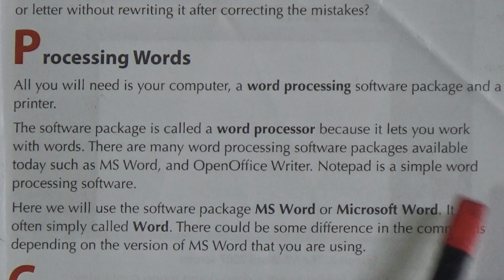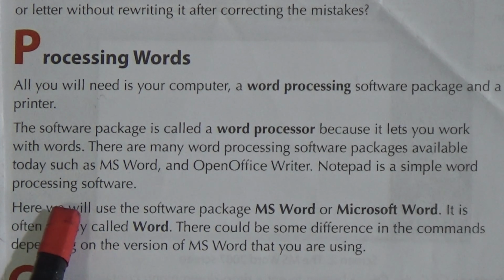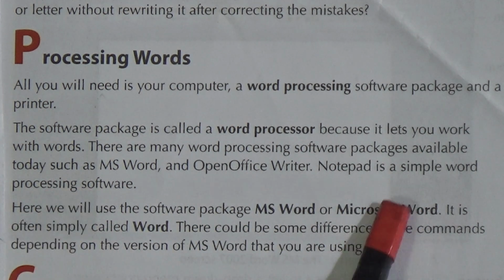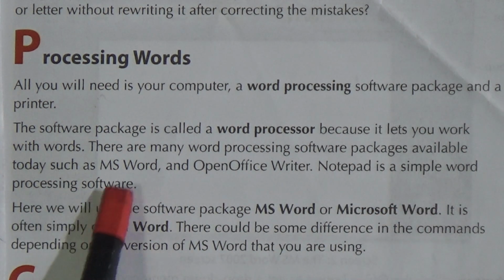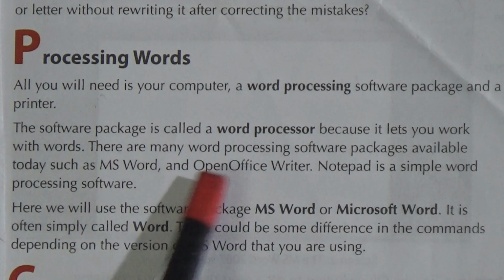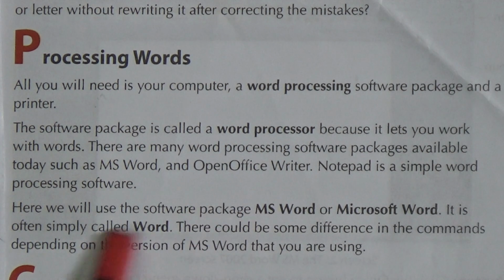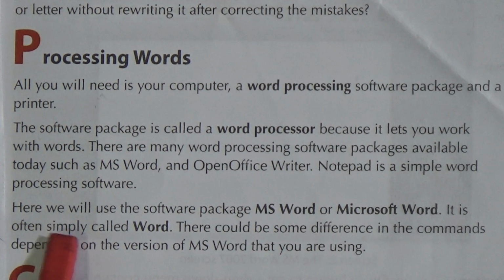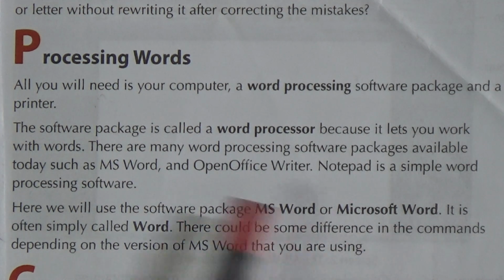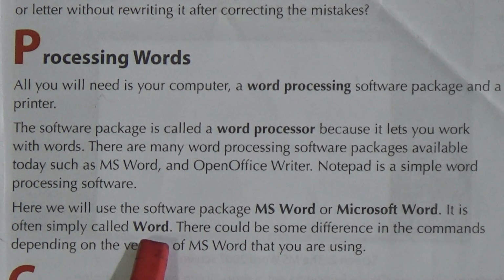Notepad is also a word processing software, but it's a simpler version. With Microsoft Word and OpenOffice Writer, you can usually perform more complex writing tasks. Here, we will use the software package MS Word or Microsoft Word. It is often simply called Word.